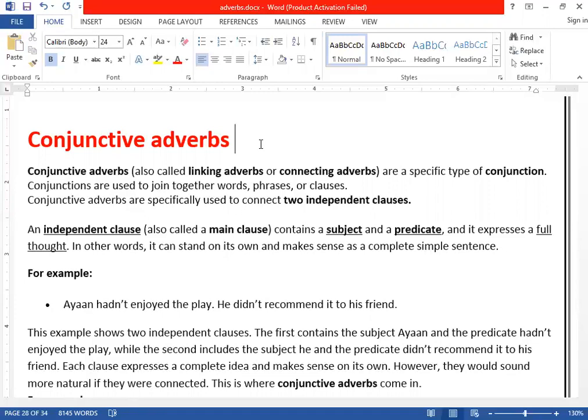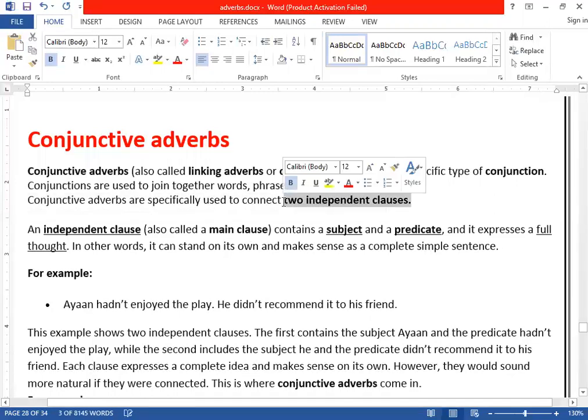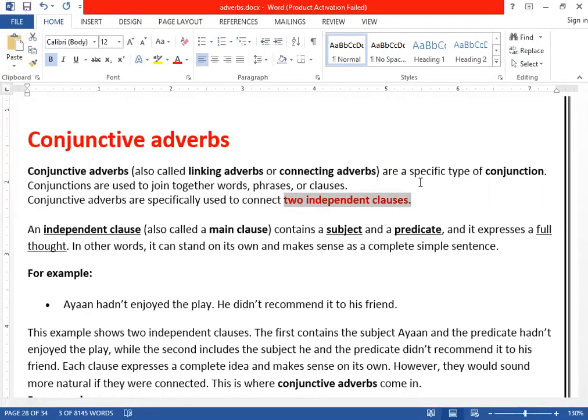Conjunctive adverbs are specially or specifically used to connect two independent clauses. Conjunctions, you know, are used to connect words and phrases, but conjunctive adverbs are used to connect what? To connect two independent clauses. If you do not understand clauses and their types, you can go to my YouTube channel and watch the video on clauses, what dependent clauses are and what independent clauses are, clear?